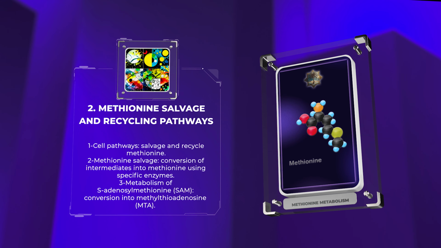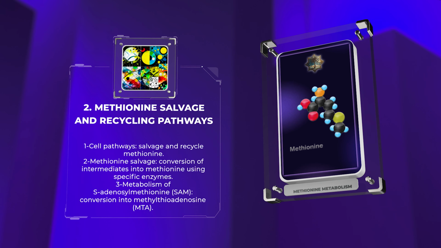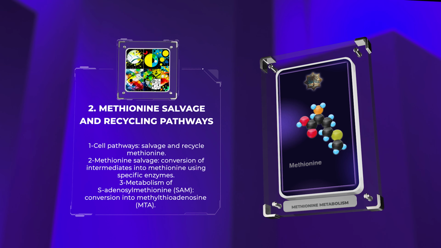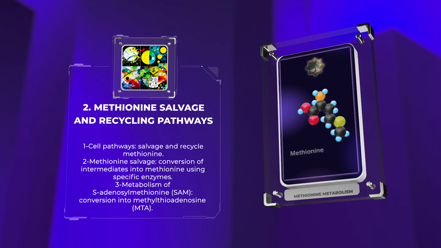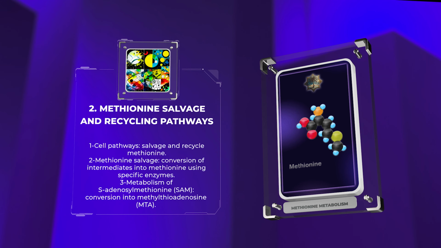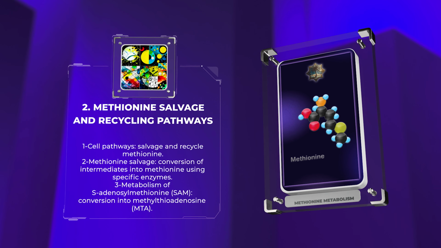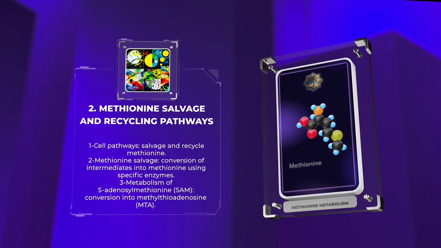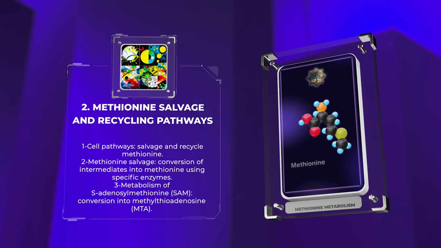Methionine salvage involves the conversion of various intermediates back into methionine using specific enzymes, such as methionine adenosyltransferase. Furthermore, cells possess the ability to metabolize S-adenosylmethionine, SAM, into methylthioadenosine, MTA, through the action of enzymes like methylthioadenosine phosphorylase. MTA can then be salvaged and recycled back into methionine through a series of enzymatic reactions.